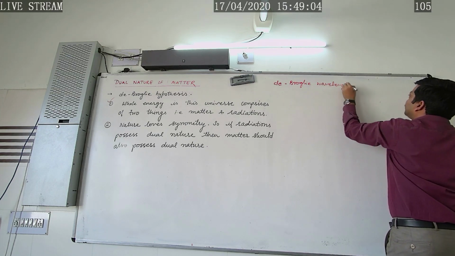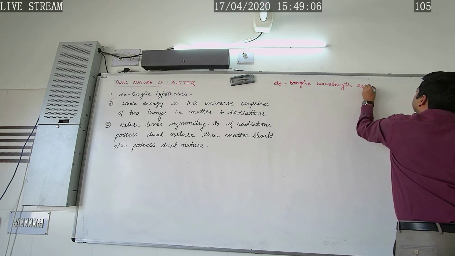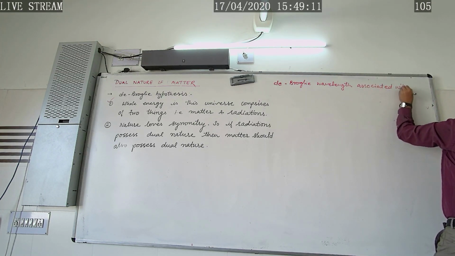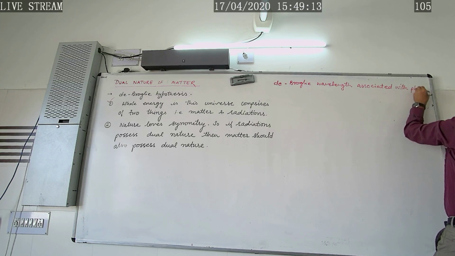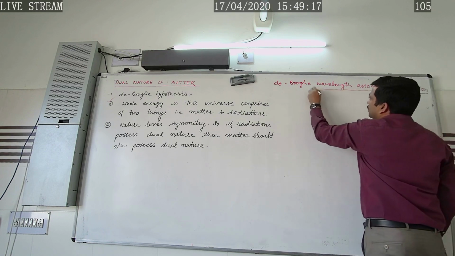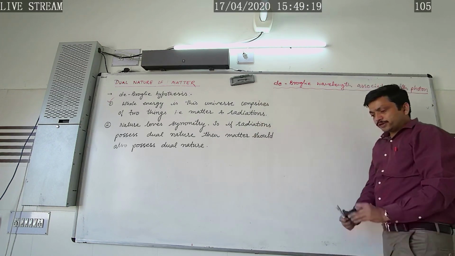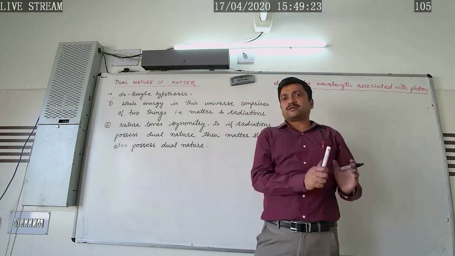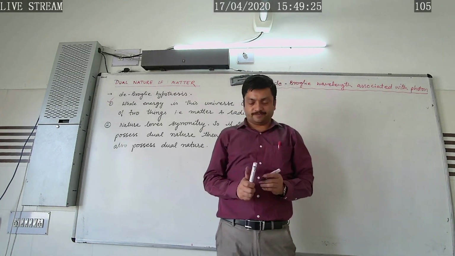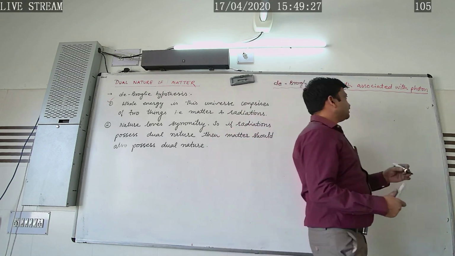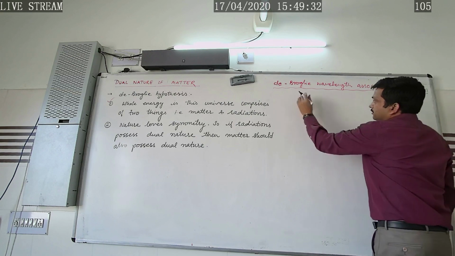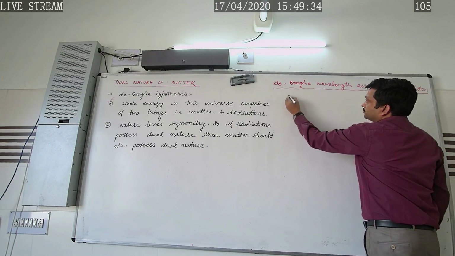So here we are considering this photon. First of all, we are considering the photon as a wave, and in the second step we are going to consider it as a particle. So if we consider the photon as a wave, that is the quantum particle.